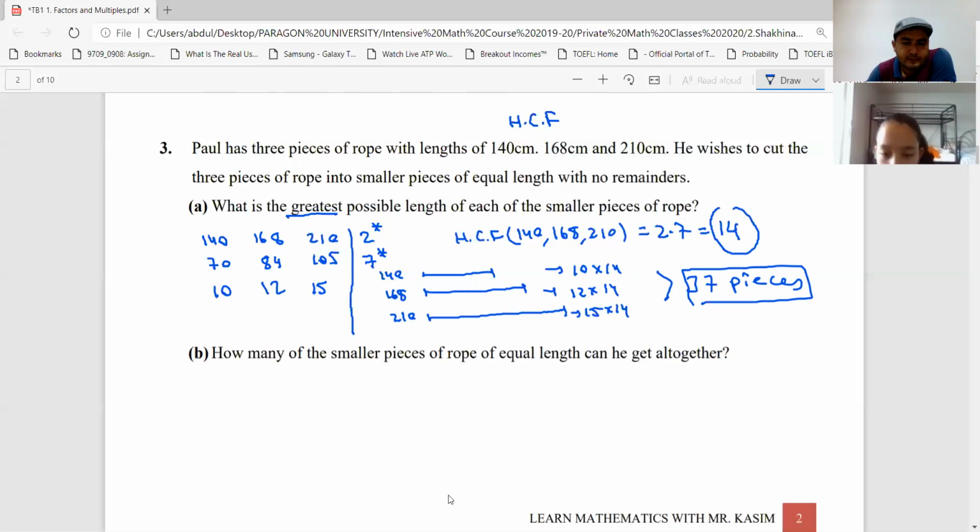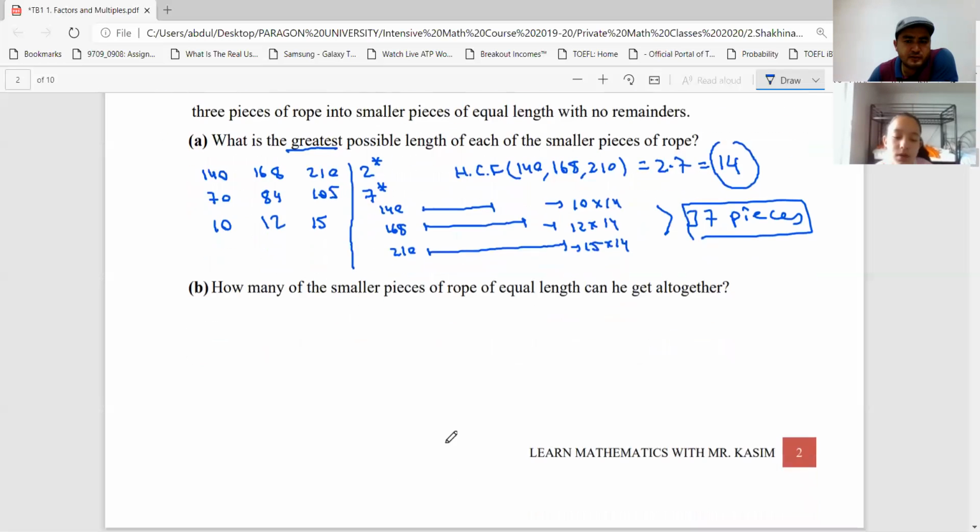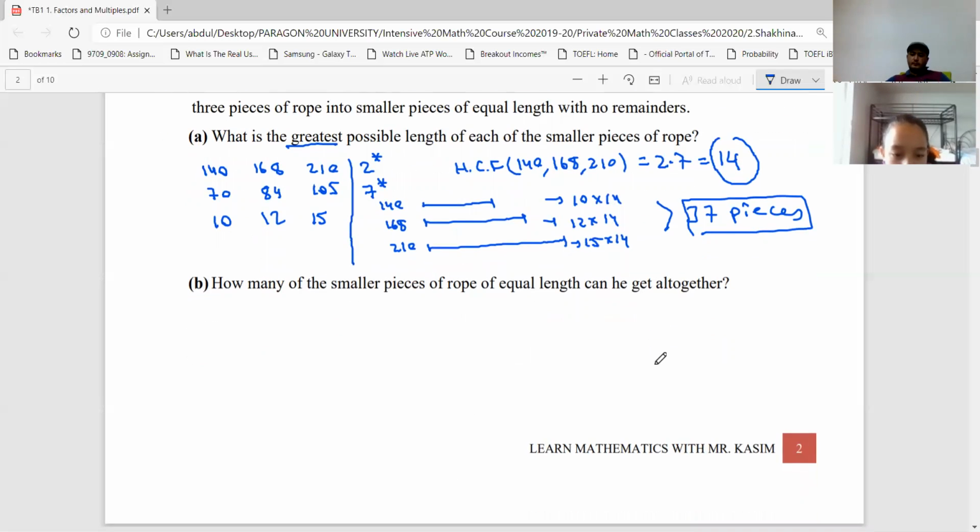Okay. How about question B? Can you read question B? How many of the smaller pieces of rope of equal length can he get all together? How many? We have already answered here, right? It is 37. Because from here, I can get 10 pieces. From here, we can get 12 pieces. From here, we can get 15 pieces. So altogether, we can get 37 pieces of rope of equal length.